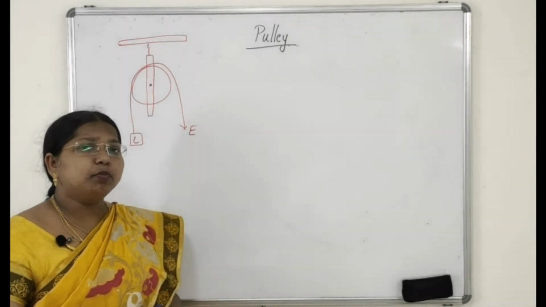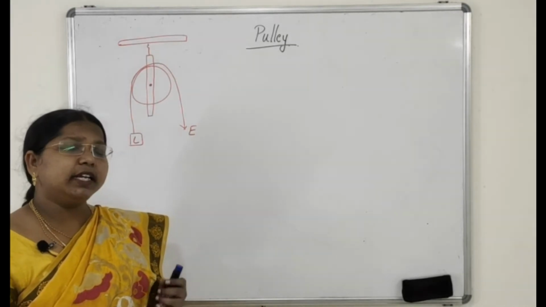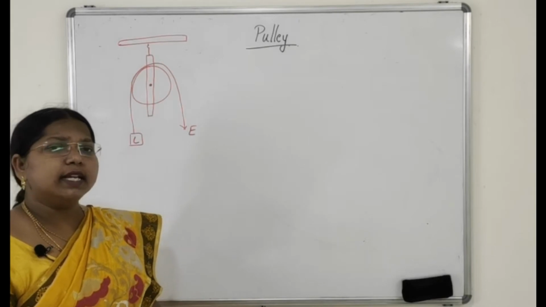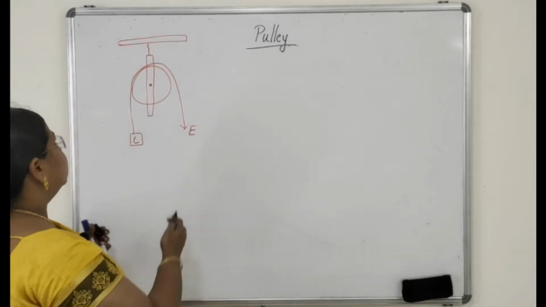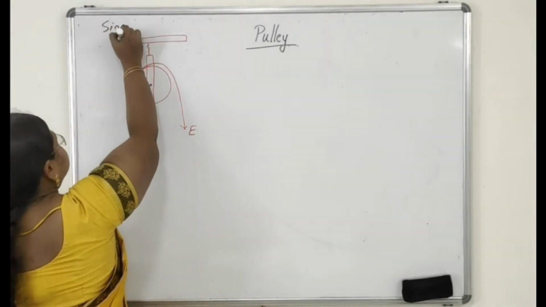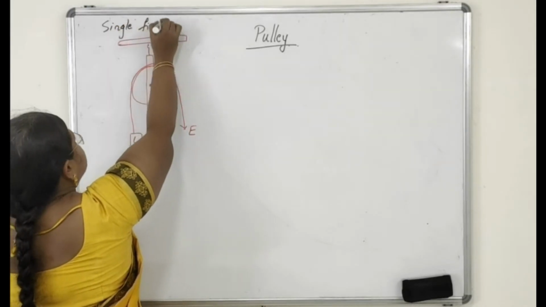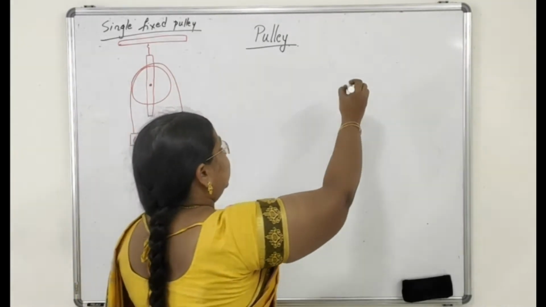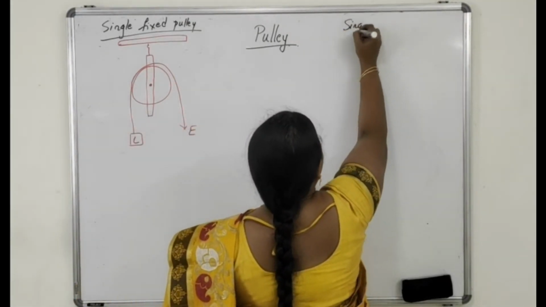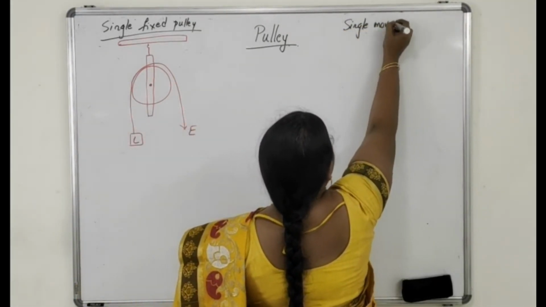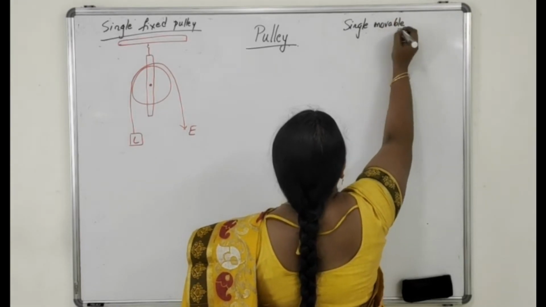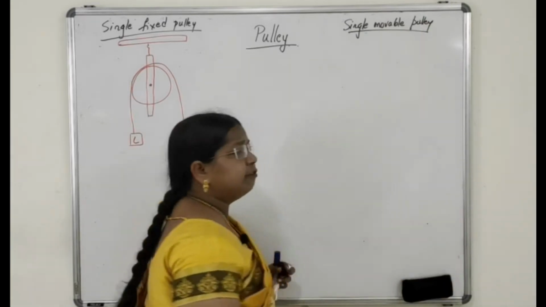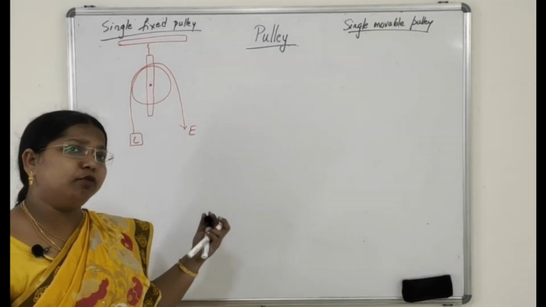Now these pulleys are classified in two different ways. One is single fixed pulley, and the other one is single movable pulley. Movable means, as the name itself tells, it can move. So let us see the difference between single fixed pulley and single movable pulley.